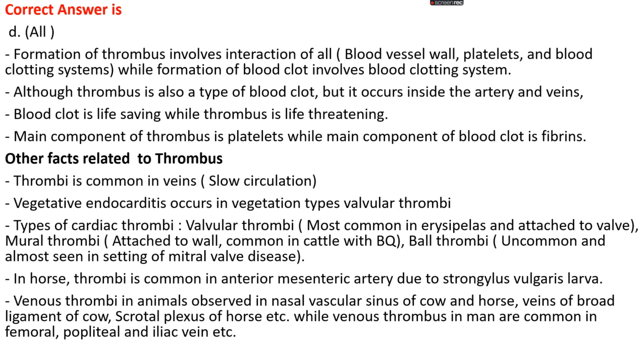In a horse, thrombi are common in the anterior mesenteric artery due to Strongylus vulgaris larva, while venous thrombi in animals are observed in the nasal and vascular sinus of cow and horse, the vein of the broad ligament of cow, the scrotal plexus of horse, etc. Venous thrombi in man are common in the femoral, popliteal, and iliac veins, etc.